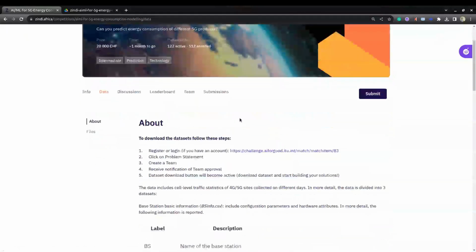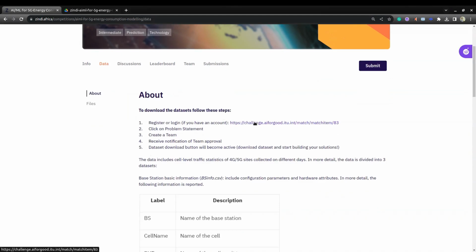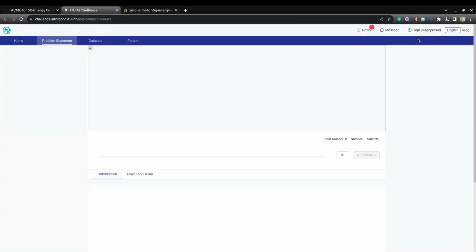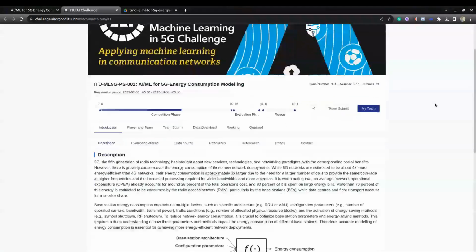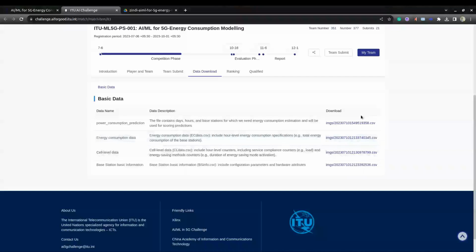Okay, if you go to the data set, to download the data set, we have to go to this link, and you have to log into the account, and after logging in, you go to the data download section, and you can download all the data they gave.